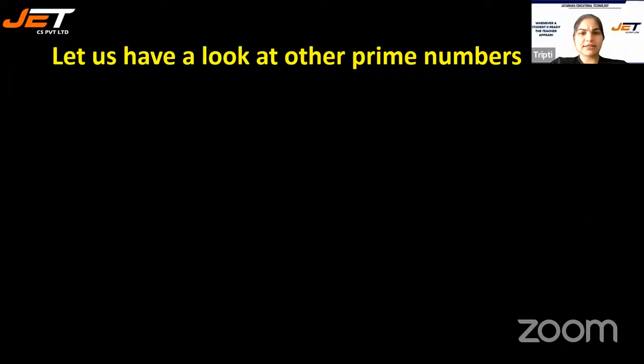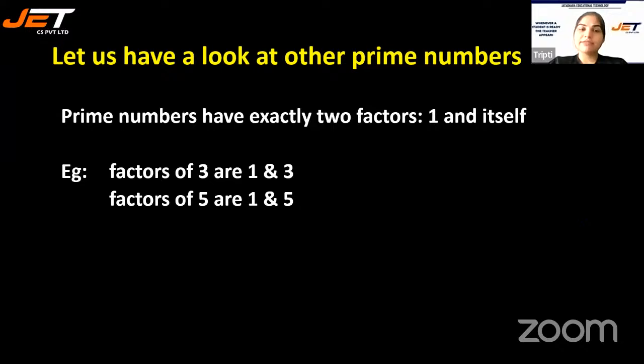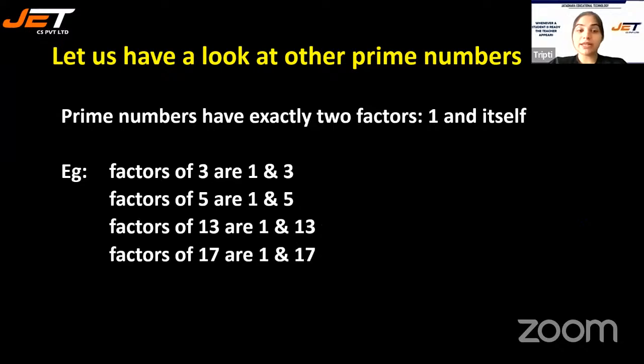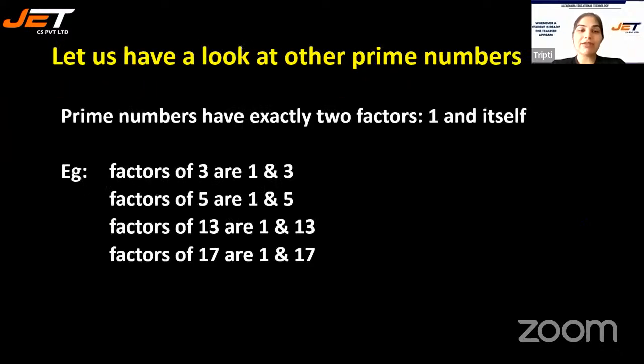We have done this. Let's look at other prime numbers. Prime numbers have only two factors, 1 and itself, like the factors of 3 are 1 and 3, factors of 5, 1 and 5, factors of 13, 1 and 13, 17, 1 and 17. Now here, these numbers have exactly two factors. That's why these are called prime numbers.